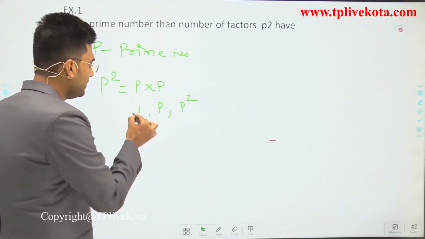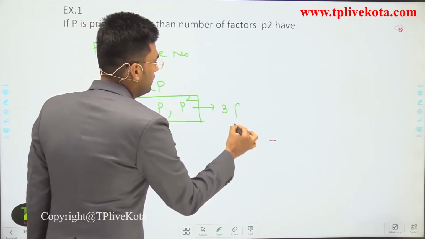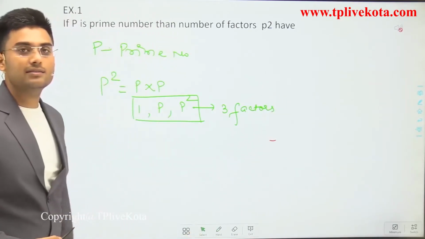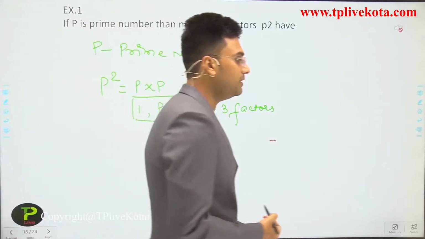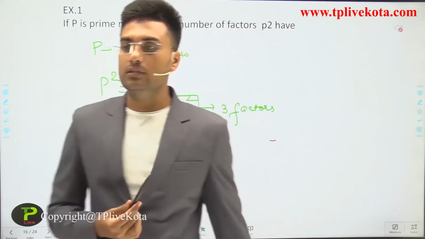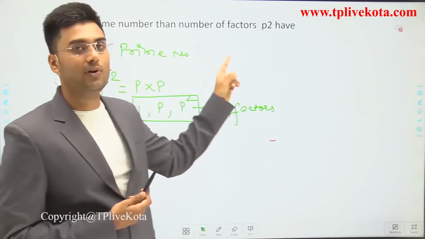So we can say that p square has 3 factors. If you have options, you have to choose the option with the number 3. So if p is a prime number, then p square has 3 factors.